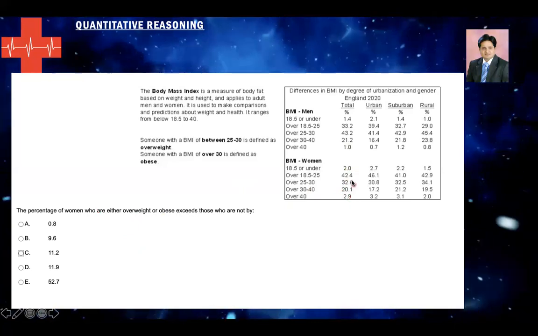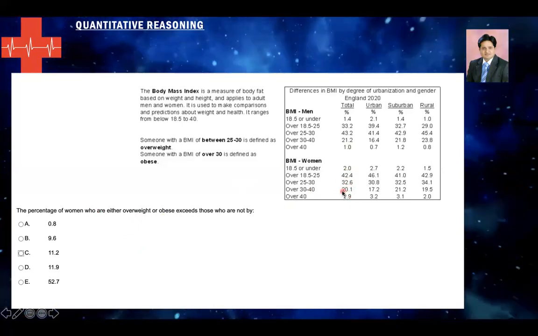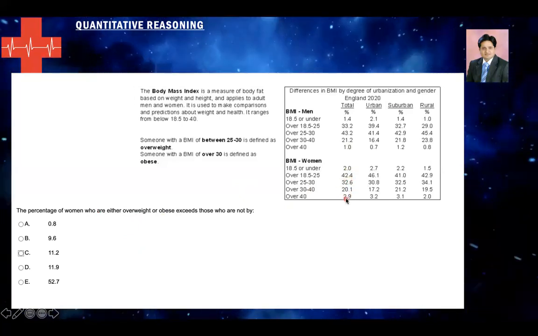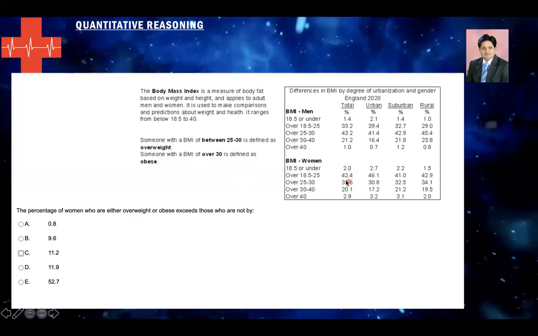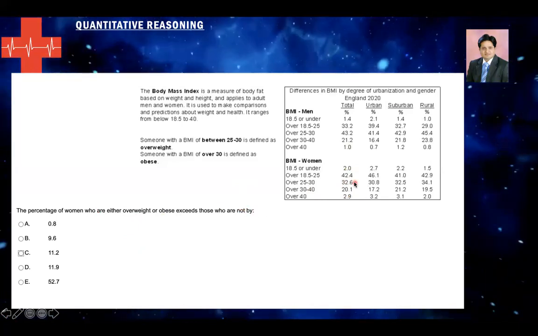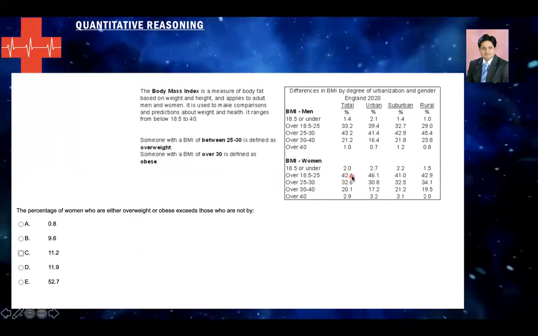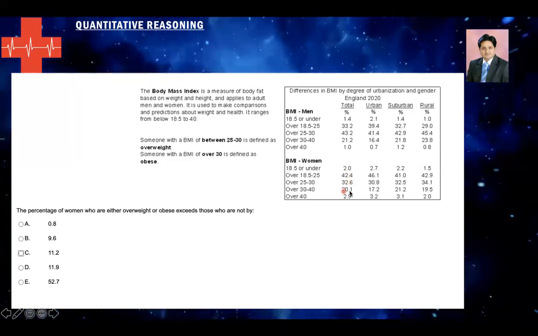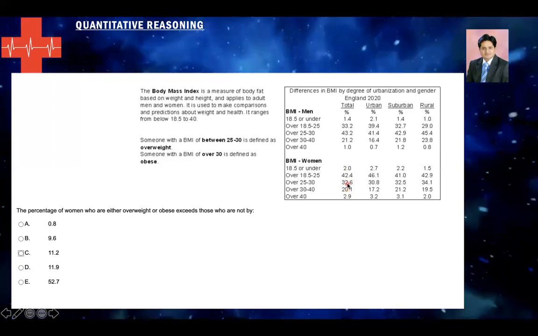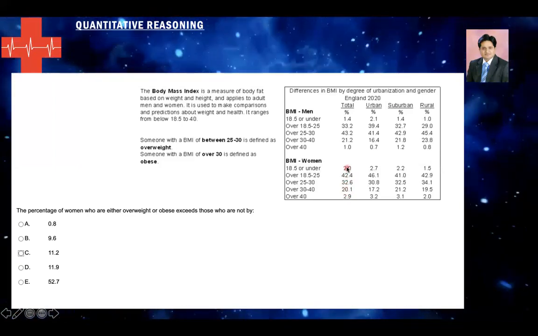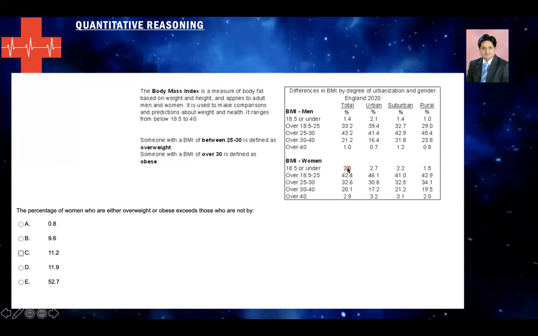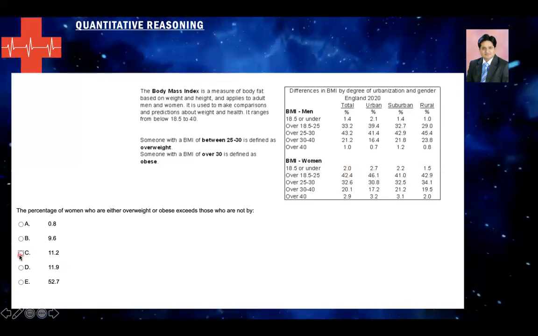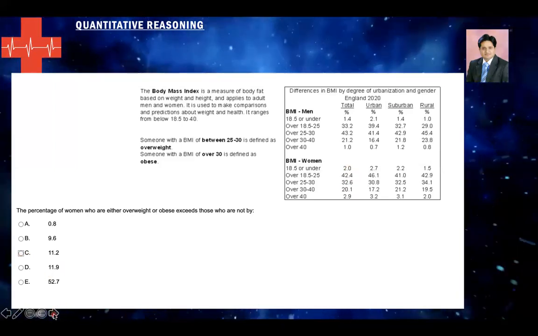So add all these numbers, and when you add them, you would get 55.6. And those who are not would be 42.4 plus 2, so that is 44.4. When you subtract them, you would get 11.2. So 11.2, C is the right answer.